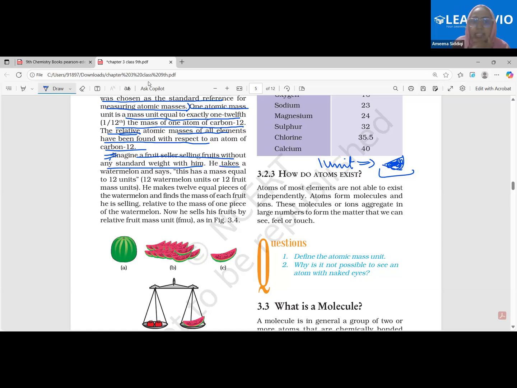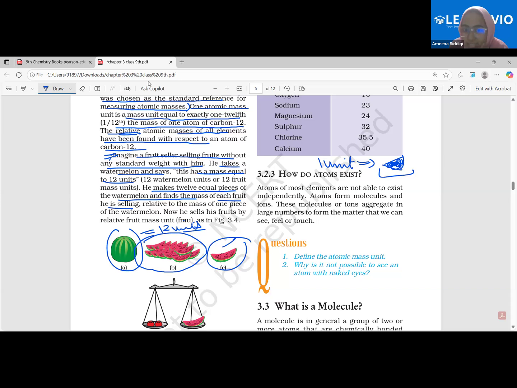He takes the watermelon and says this has a mass equal to 12 units. Still, the units have not been defined. He makes 12 equal pieces of the watermelon and finds the mass of each fruit he's selling with respect to this.